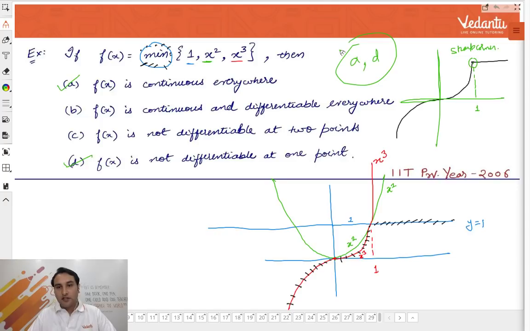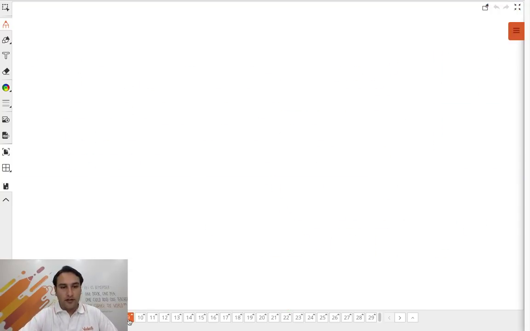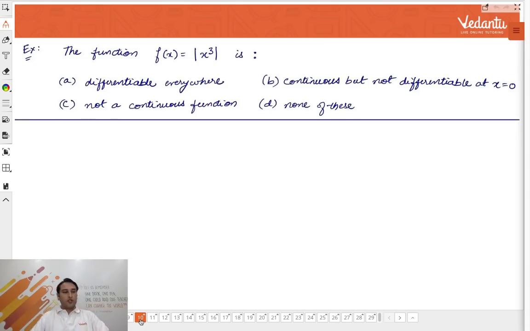So it is differentiable everywhere except this point 1. It is differentiable everywhere else, right? Because y equal to x cube is differentiable everywhere. Correct? Okay, let's move ahead. Is this clear to all of you? Yes or no? Cool. Let's move ahead now. Come to this. Now, I will teach you some very interesting concepts about graph transformation.